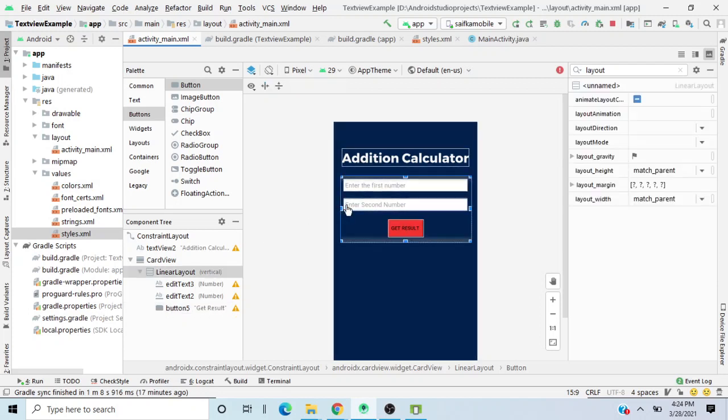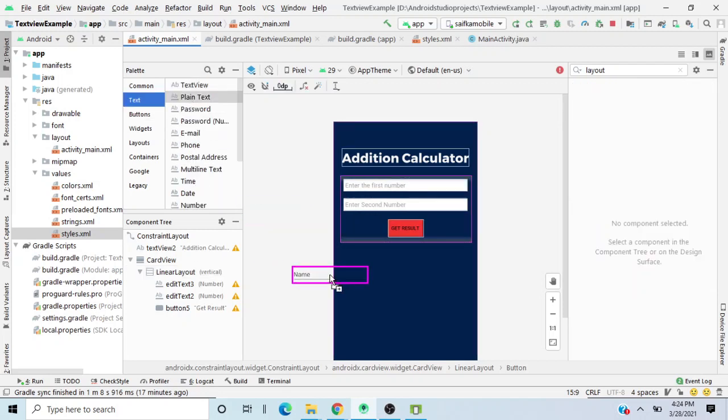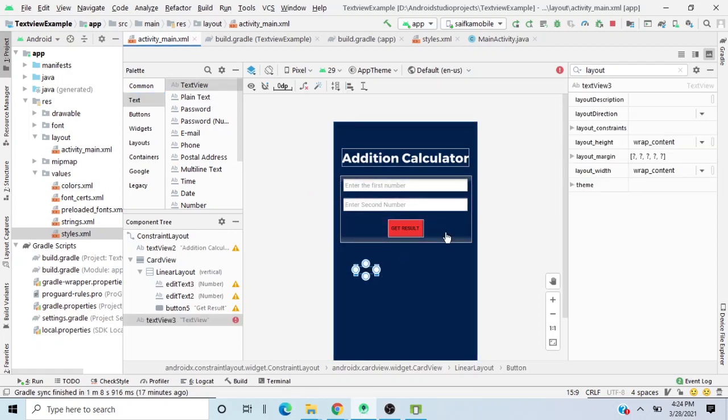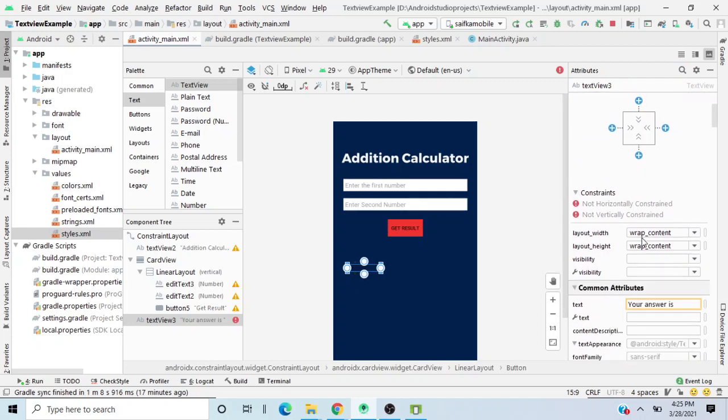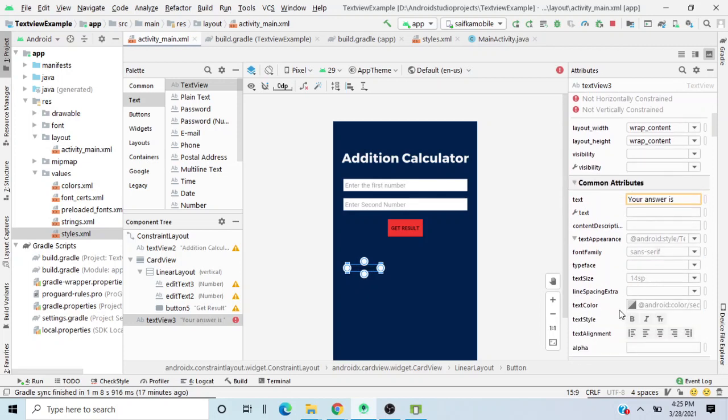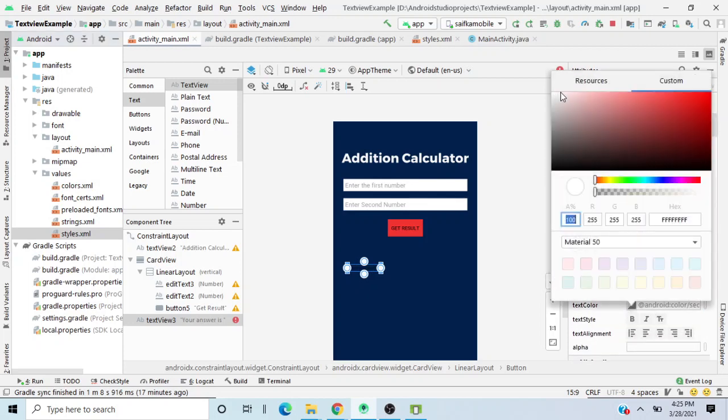Okay, that is it. And now we have to add the text view over here, and the text view would say your answer is. Now let me just change the color of this text view to white. Okay, let me just quickly do that.